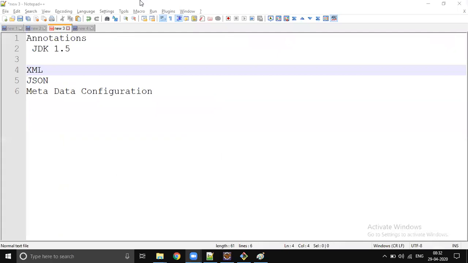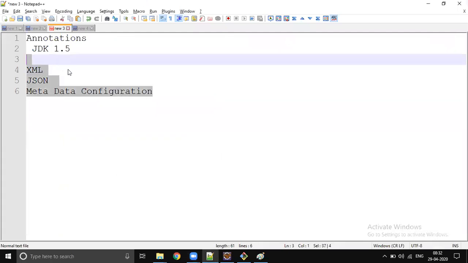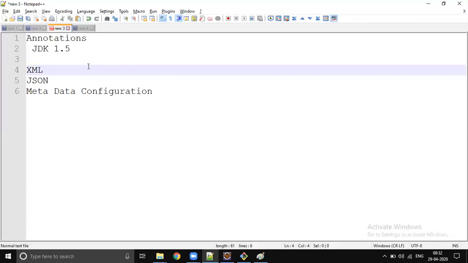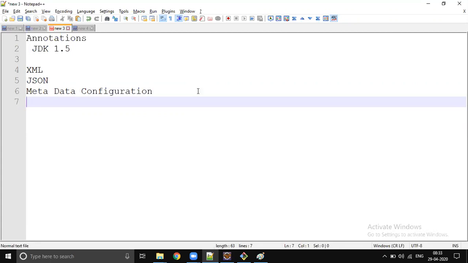Yeah, Sunil. Okay, so before JDK 1.5, we used to have this XML configuration. If you open any project implemented in the early days, before 2000, to write at least one servlet to send one HTTP request and get a response like hi or hello, we needed to write a minimum of one XML file.